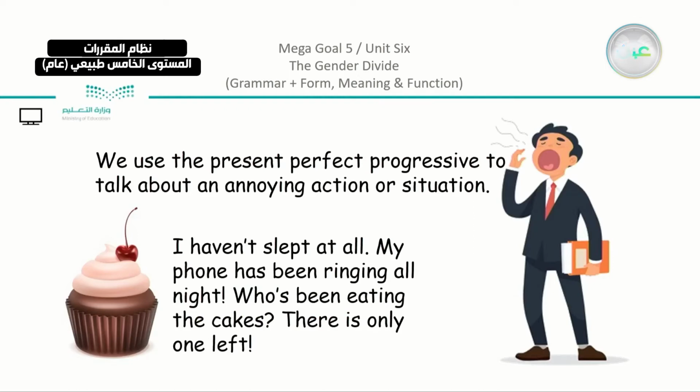Of course, we mentioned before that you can use either since or for or any other kind of time expressions in the sentence, which are of course related to the present perfect. And we said also that you can use the present perfect to show annoyance. Now we can say, for example, I haven't slept at all. My phone has been ringing all night. We can say, who's been eating the cakes? And there is only one left.